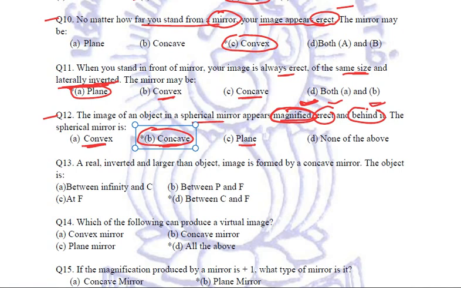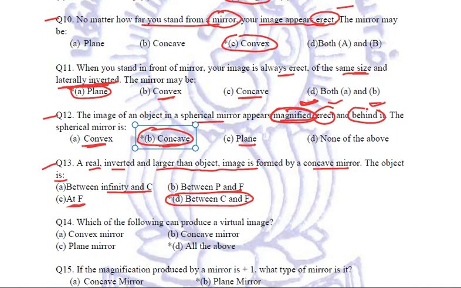Got it? Next question. A real, inverted image, larger than the object, is formed by a concave mirror. Where is the object? Let us try to relate. Is it between infinity and C? No, because in case of infinity and C, the image formed is diminished. Between P and F? No, because the image formed will be magnified but behind. At F? No, because if the object is at F, the image will be formed at infinity. So our correct answer is between C and F.